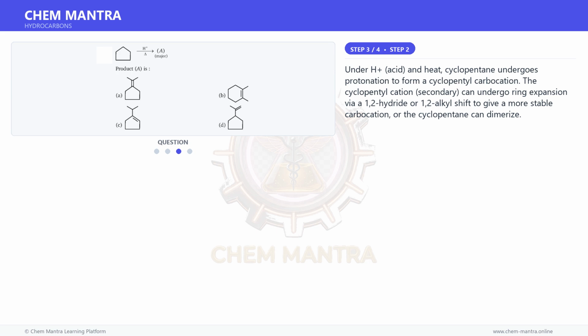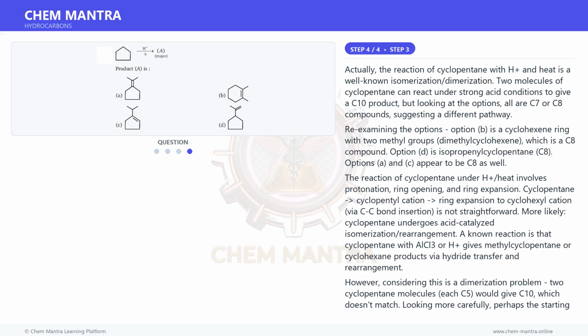The cyclopentyl cation, secondary, can undergo ring expansion via 1,2-hydride or 1,2-alkyl shift to give a more stable carbocation, or the cyclopentane can dimerize. And for the final step. Actually, the reaction of cyclopentane with H+ and heat is a well-known isomerization-dimerization.